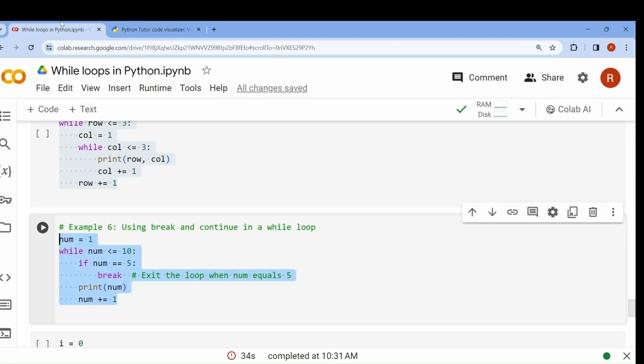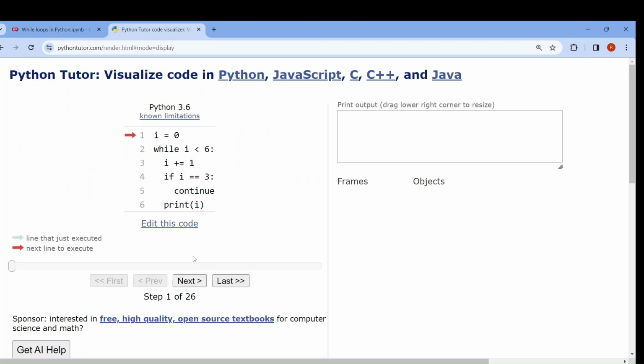Okay, now what about continue? Here I equal to 0. I less than 6, condition satisfies. I increased by 1. I is not equal to 3, the condition is not met. Continue has not occurred. Print I, it will be printed. Next 2, not met, 2 printed. I will be increased by 1. So I equal to 3. That is true. That means it will execute the continue statement.